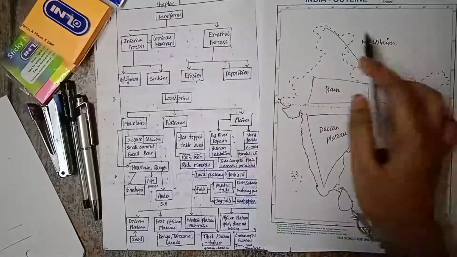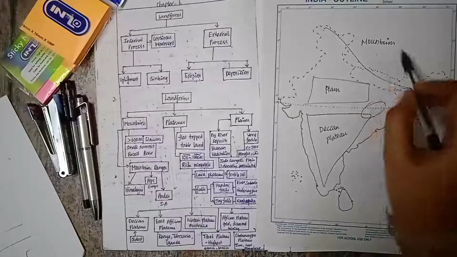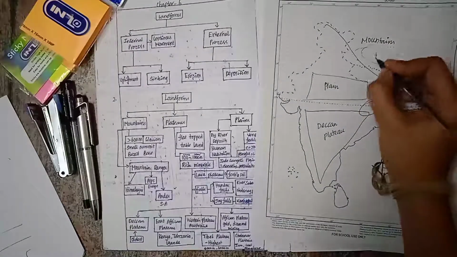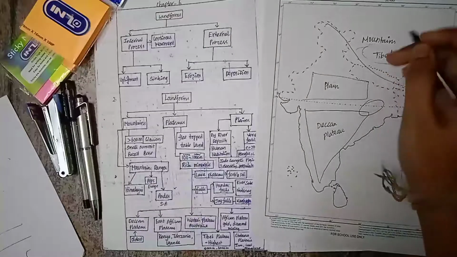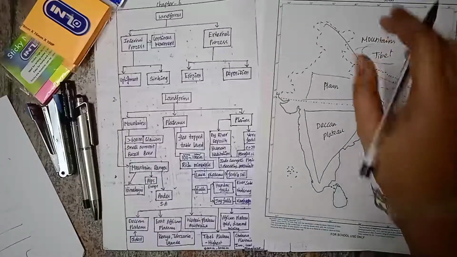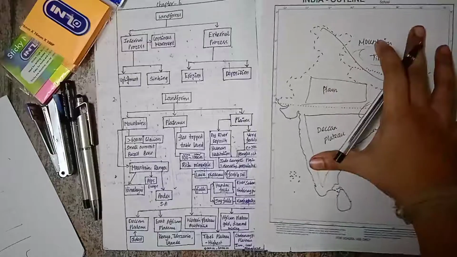Then we have the Tibet Plateau. In Tibet, we have a plateau. Tibet is in this location. That plateau is called the Tibet Plateau, which is the highest plateau. Elevation is from 4,000 meters to 6,000 meters.